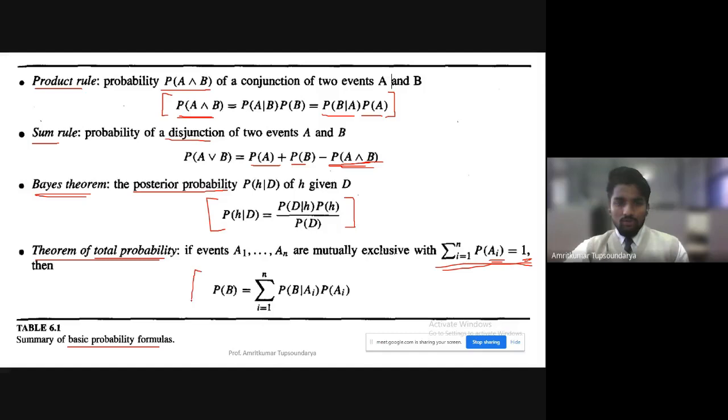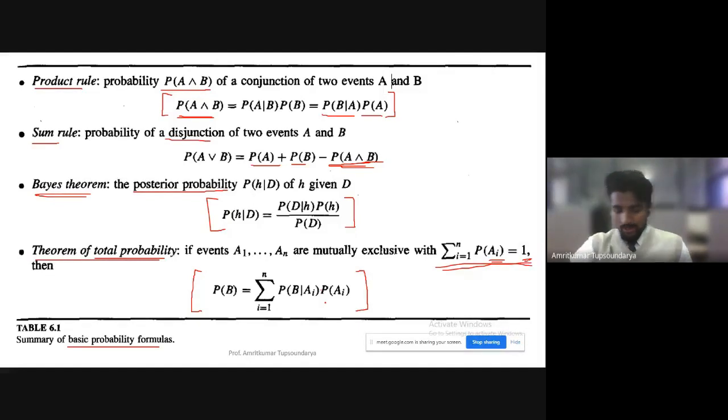If I have to put it into the formula for the theorem of total probability, let's say for event B, it will be the summation from i equal to 1 to n of the probability of B given Ai, multiplied by the probability of Ai. So it's the summation of products. Don't worry about these things. We will derive these equations also for better understanding.